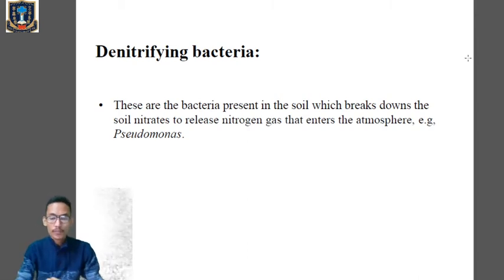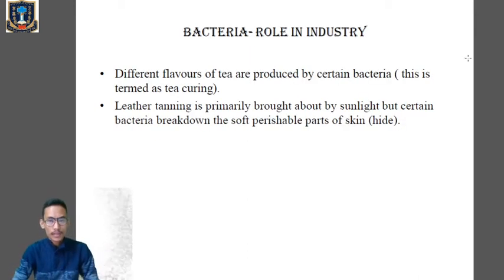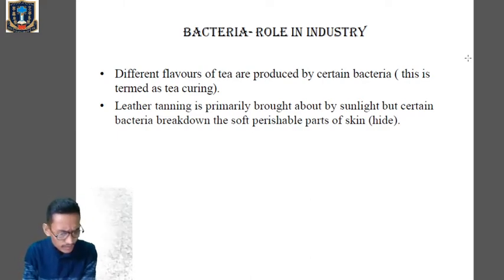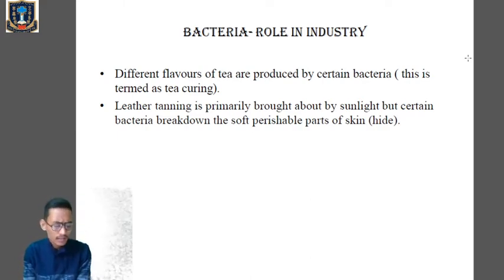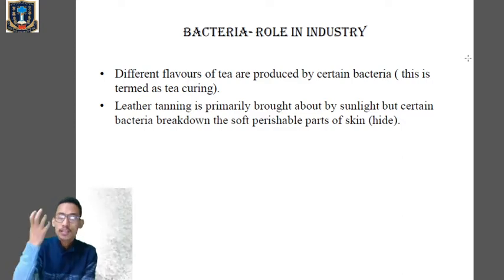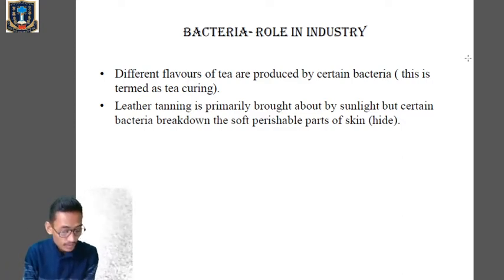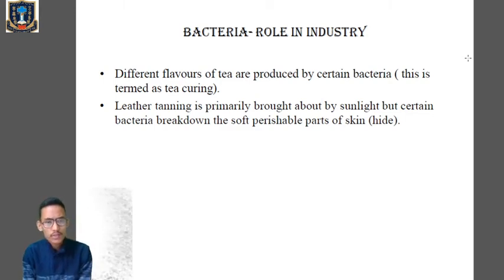Clear? Now we will see the role of bacteria in industry. Bacteria have extensive uses in the industrial field. Here we'll check out two uses of bacteria. First, different flavors of tea are produced by certain bacteria, which is termed tea curing.